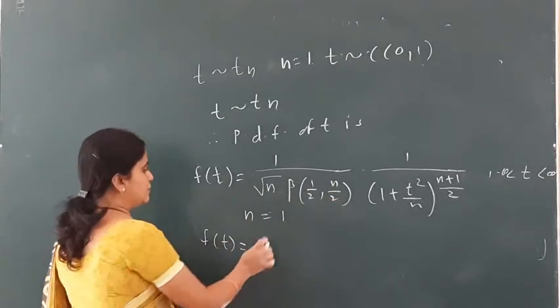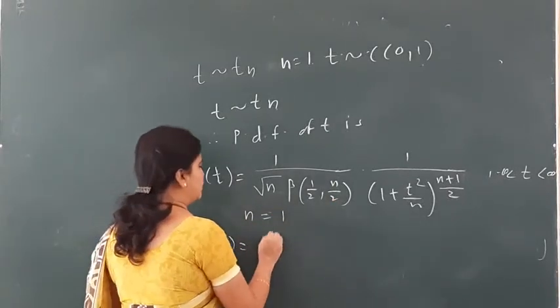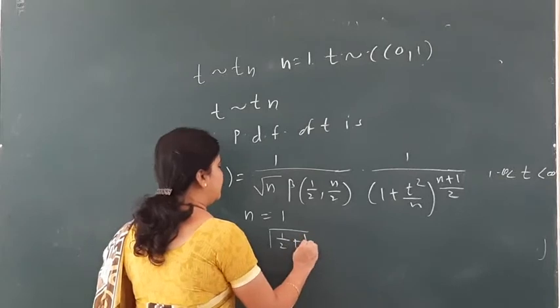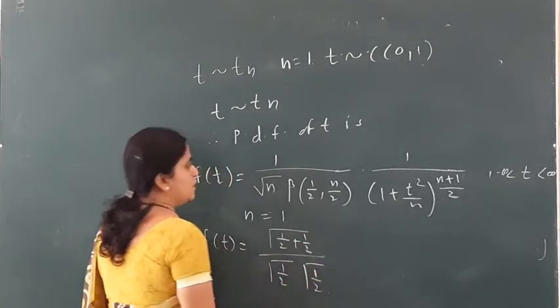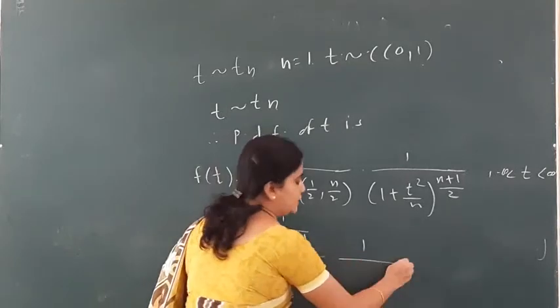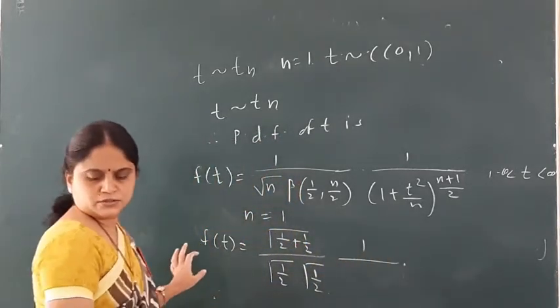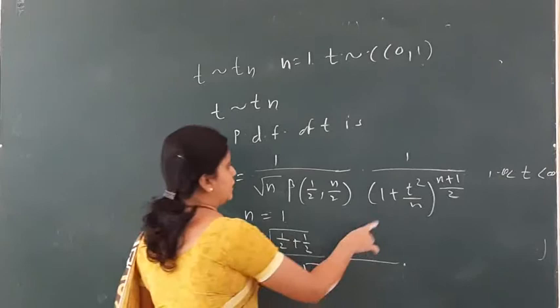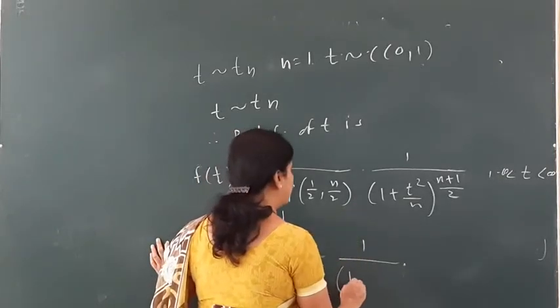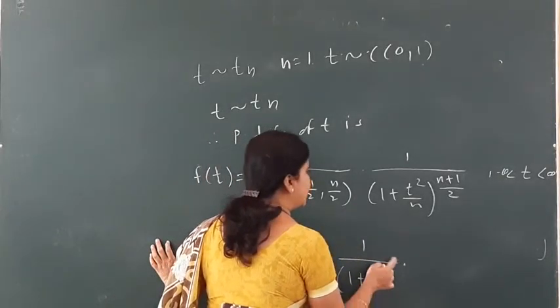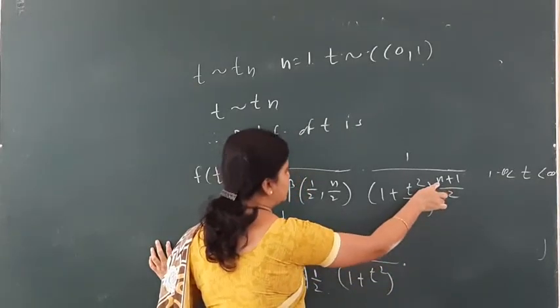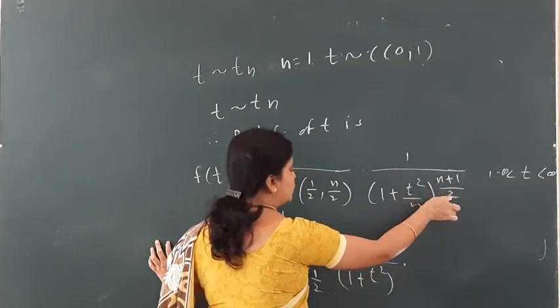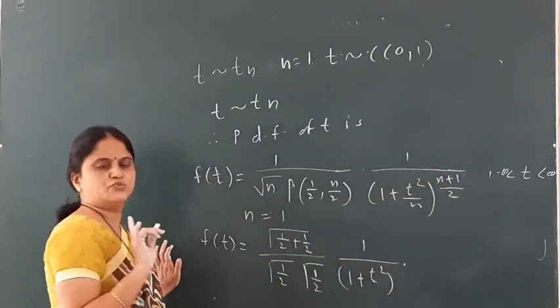So 1 plus t square by n is 1 plus t square, and n plus 1 by 2 is 2 by 2, which is 1. Hence it comes in this manner.